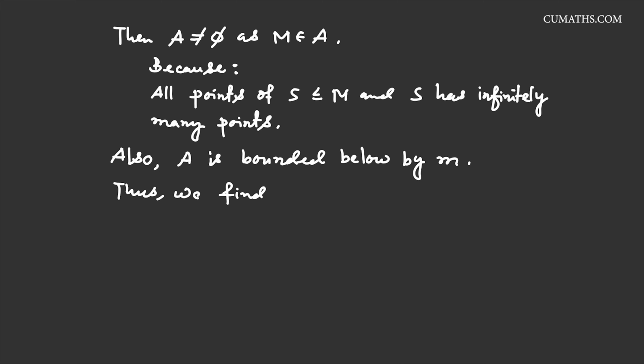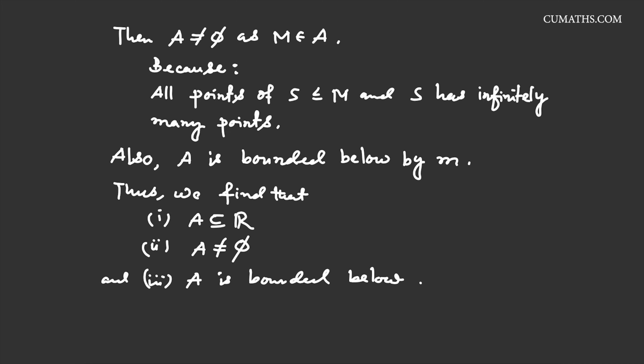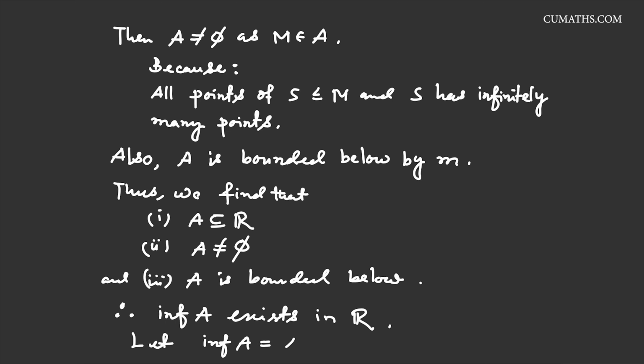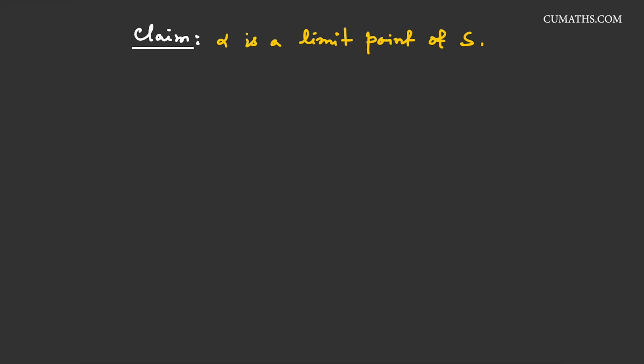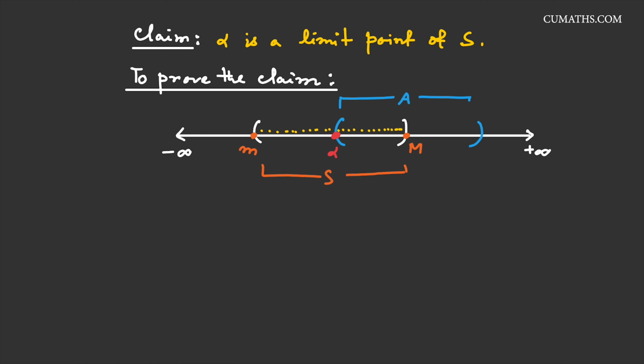Thus we find that all these three pieces of information imply that the infimum must exist in R. Therefore, the infimum of A exists in R. So let us take this infimum as alpha. We claim that alpha is a limit point of S and we have to prove this claim. If we prove this claim, then the theorem is done. So next we are going to prove this claim.